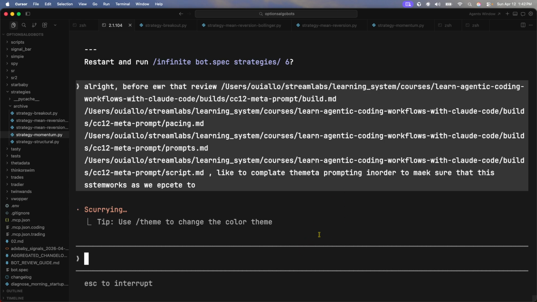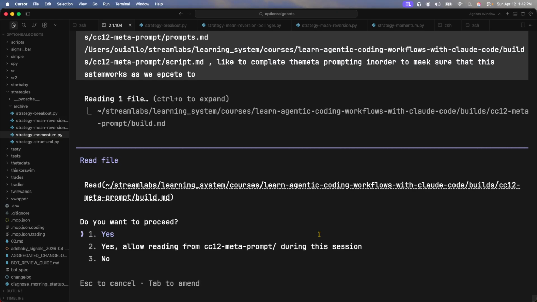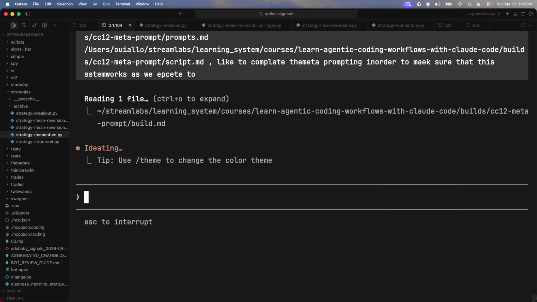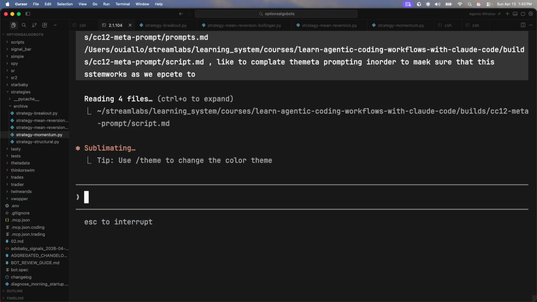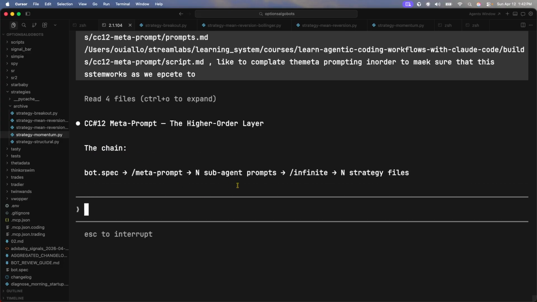With Claude Code, I just fed it the plans that I want in order to implement the meta prompting. It's going to read the files, and once it actually reads it, it's going to gain a concept of it. Then it's going to proceed to implement it.